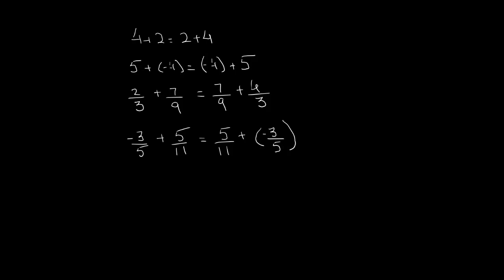So, a very compact way to write all these things is you can write it in an algebraic form and say that for all numbers, a plus b is equal to b plus a. And this includes all the numbers that we have on the number line. We haven't talked about irrational numbers, but apart from that, it's very easy to see that a and b can be any number that you want it to be. It could be a rational, it could be a positive fraction, it could be a negative fraction, it could be a positive whole number, negative whole number, it doesn't matter. For all of them, this holds to be true.